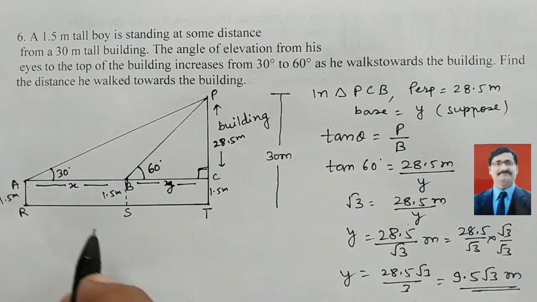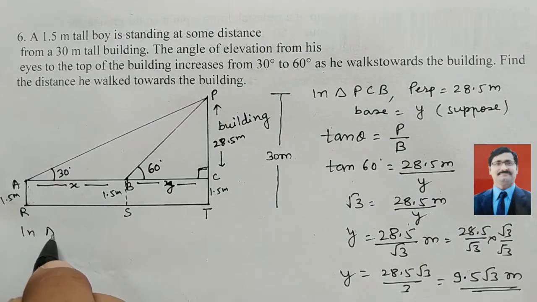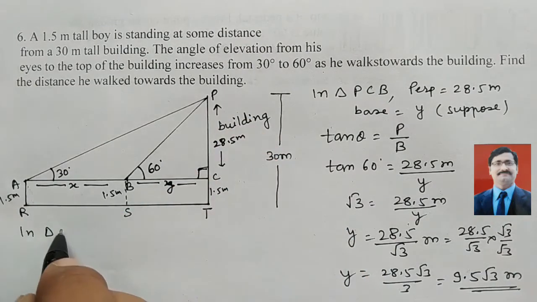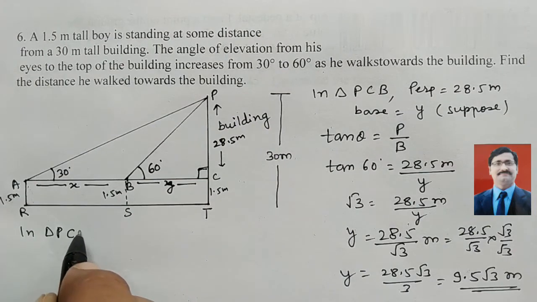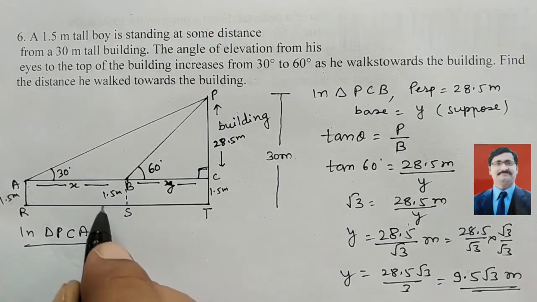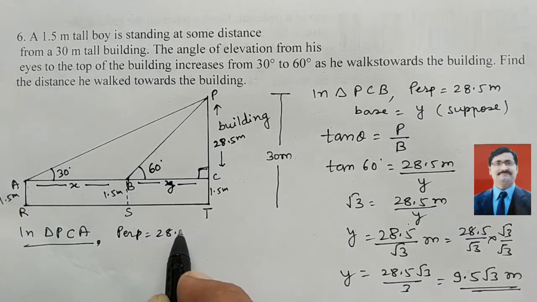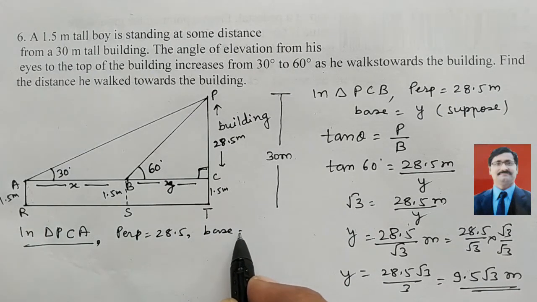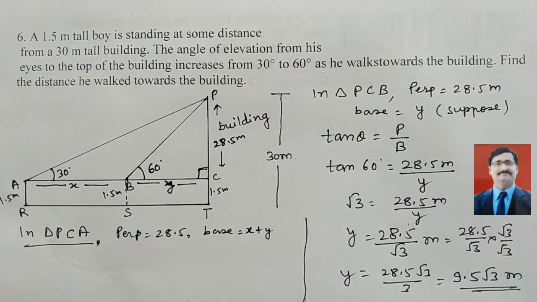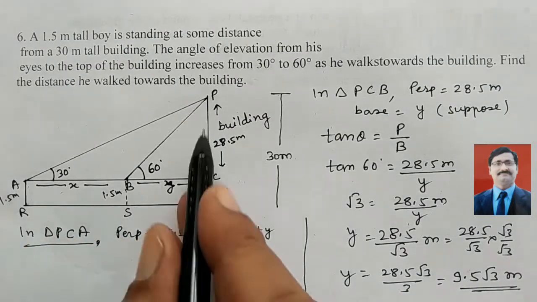Same as it is, we will take in triangle PCA. Okay, and here in PCA, this perpendicular is again 28.5, and base is here x plus y. Base is what, x plus y. This whole is a base.